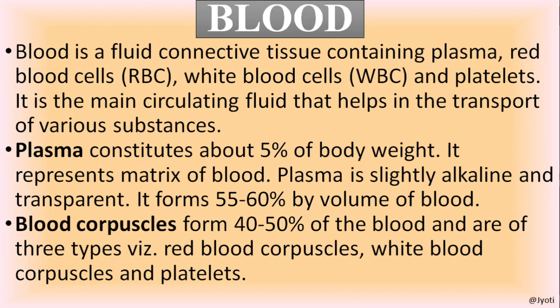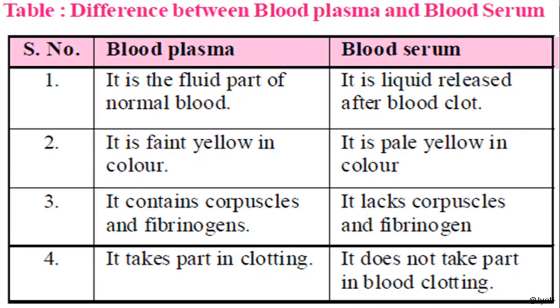Now what are the blood cells, which are also called the formed elements? They are also called the blood corpuscles. They form 40 to 50% of the blood and are of three types, that is RBC, WBC and platelets.